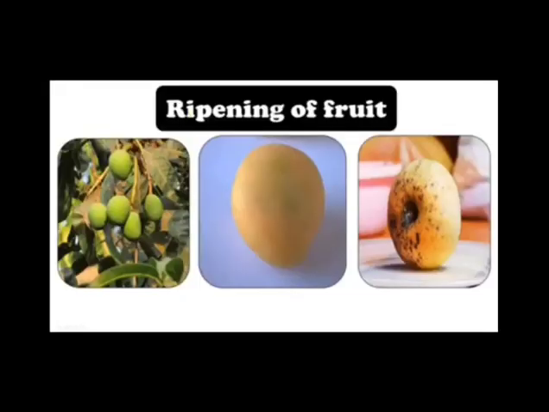Alright, so what do we think, is ripening of fruit a reversible or irreversible change? Can you get back the original raw fruit when the fruit has ripened? No, never. So it is an irreversible change. So now we have looked at a number of examples of reversible and irreversible change. Now I believe that you have completely understood the difference between irreversible and reversible changes. So now we have to study about expansion and contraction.